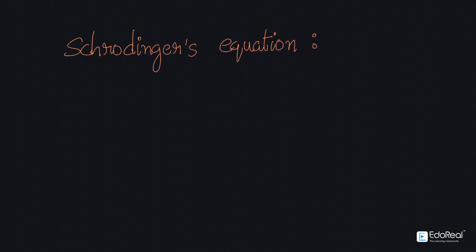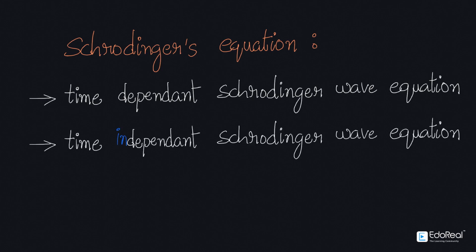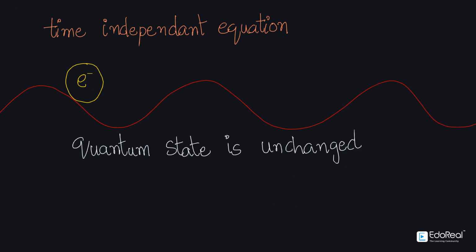Schrodinger gave two equations for two different conditions, and they are the time-dependent Schrodinger wave equation and the time-independent Schrodinger wave equation. Let us discuss these equations. Time-independent equation. The time-independent Schrodinger equation, as per the name, implies that the electron is independent of time. It considers the electron to be a standing wave or stationary wave. Overall, the electron's quantum state remains unchanged in this condition.